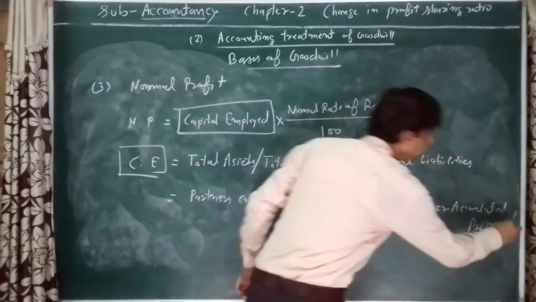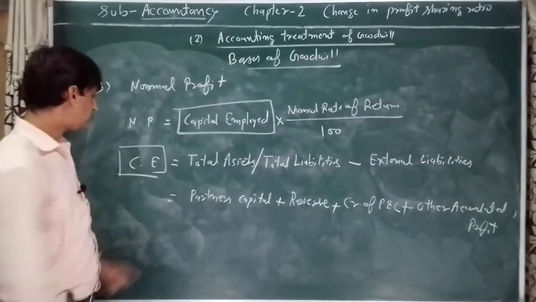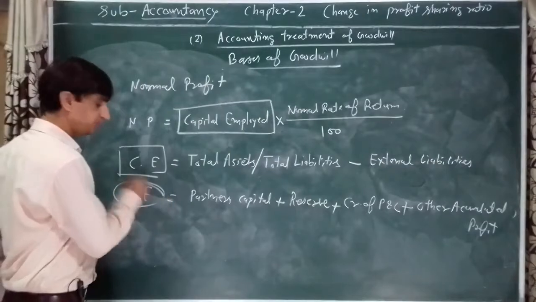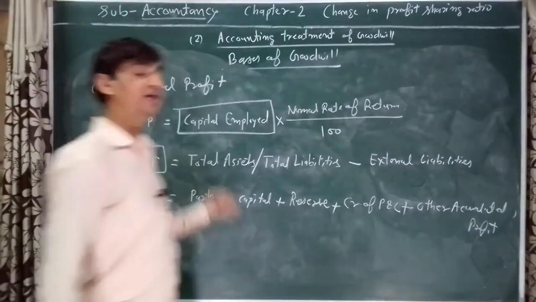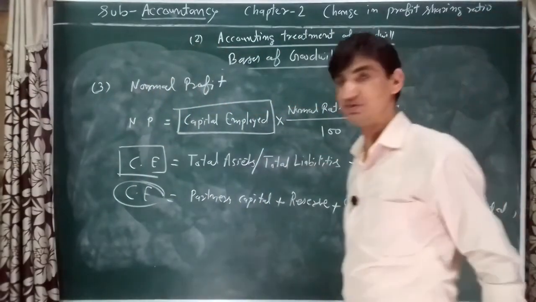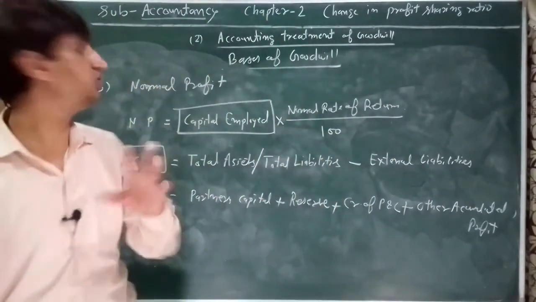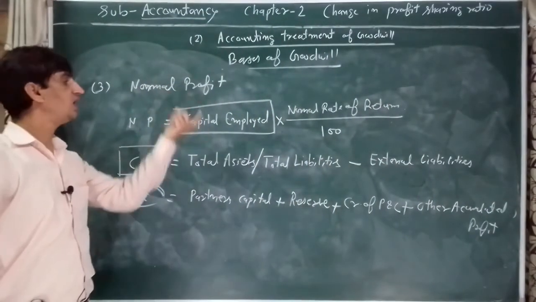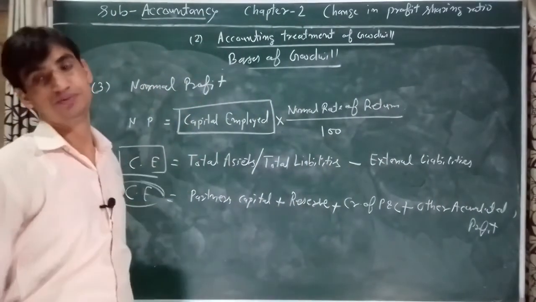You can note these two formulas for calculation of capital employed. We can calculate by using any one formula as per the information given in the question. I hope you understood how to calculate the value of normal profit or capital employed.